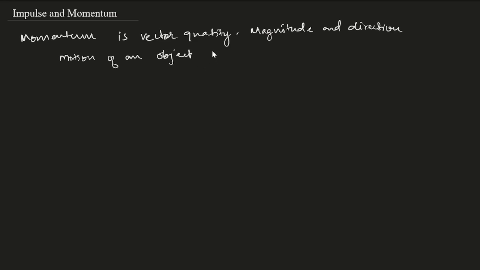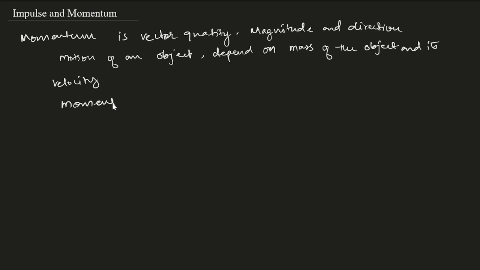That means the momentum will depend on the mass of the object and its velocity. So in general, momentum will be equal to mass into velocity. The unit for the momentum will be kg, sorry, meter per second. The momentum will be kg meter per second.